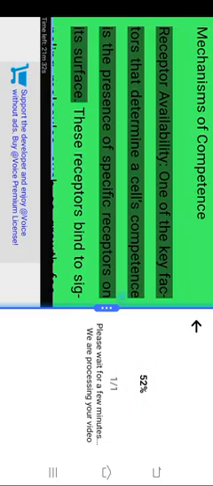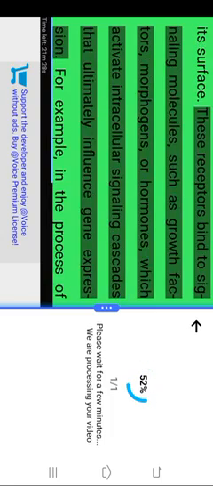Mechanisms of competence. Receptor availability. One of the key factors that determine a cell's competence is the presence of specific receptors on its surface. These receptors bind to signaling molecules, such as growth factors, morphogens, or hormones, which activate intracellular signaling cascades that ultimately influence gene expression. For example, in neural induction, ectodermal cells become competent to respond to signaling molecules like sonic hedgehog (SHH) or bone morphogenetic proteins (BMPs), which direct them to differentiate into neural tissue. Without the appropriate receptors, a cell cannot respond to an inductive signal, and its fate cannot be properly determined.